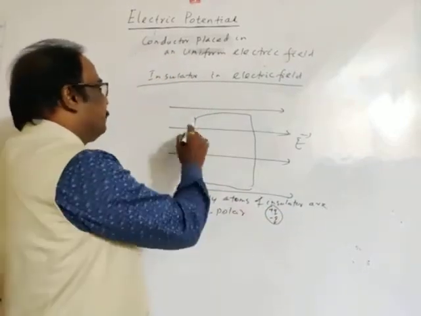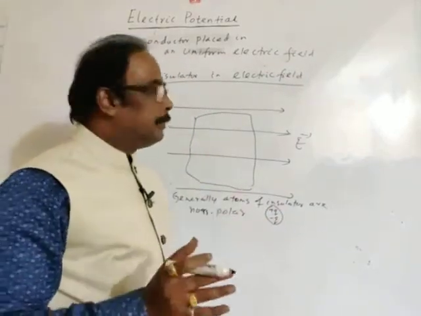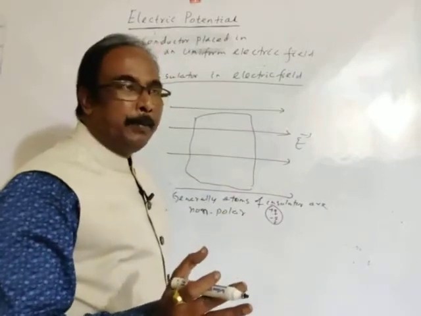So what will happen if an insulator is kept in a uniform electric field?